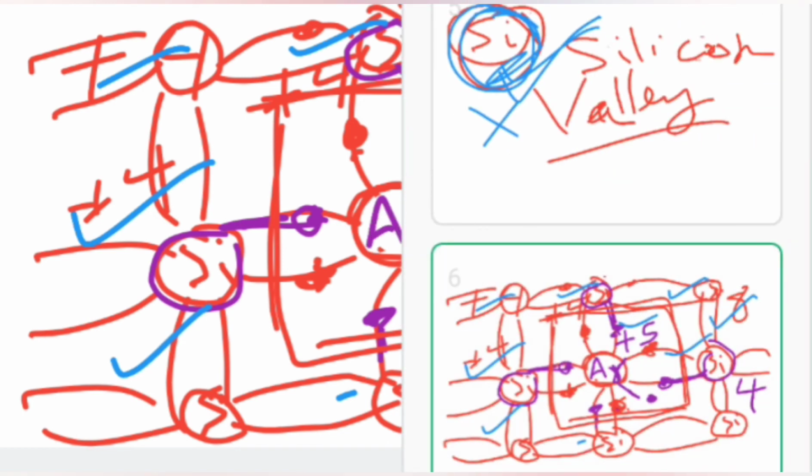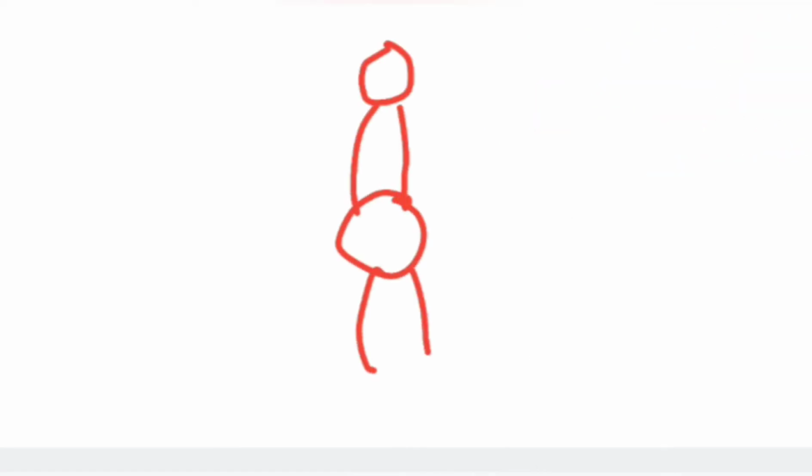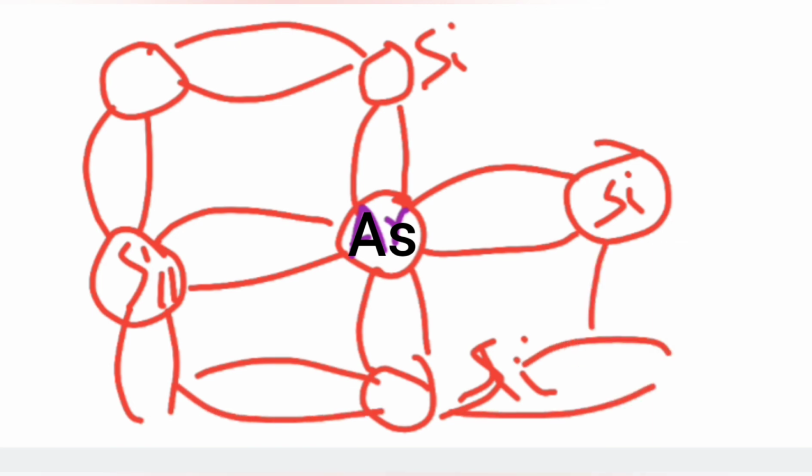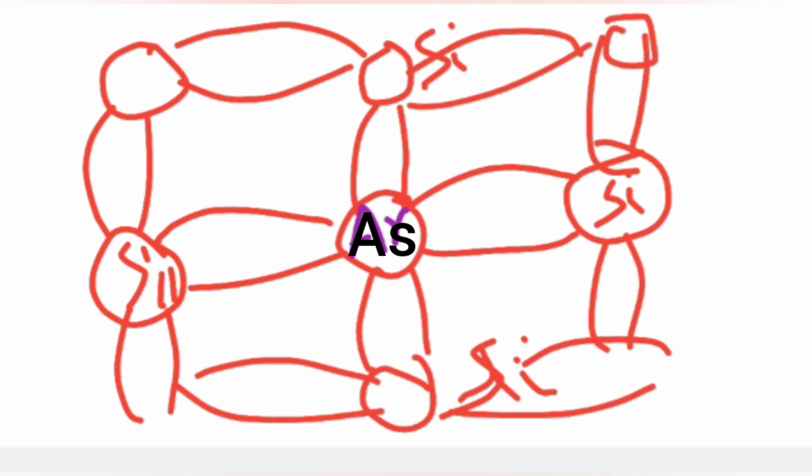Now let me redraw it. In the middle we have arsenic, with 1, 2, 3, 4 bonds, plus the arsenic atom gives an electron.